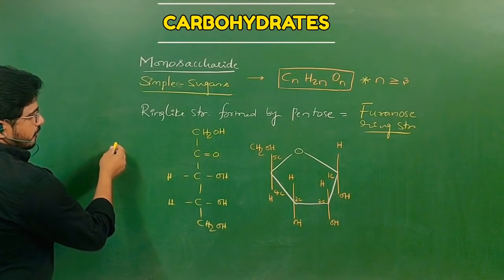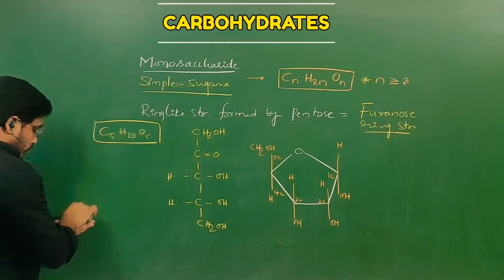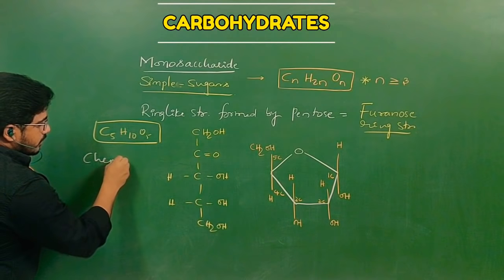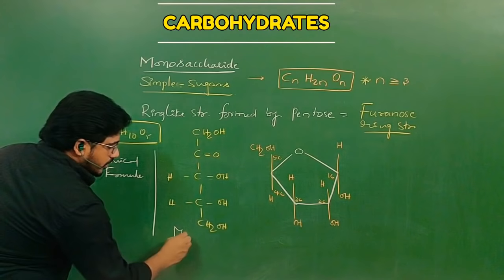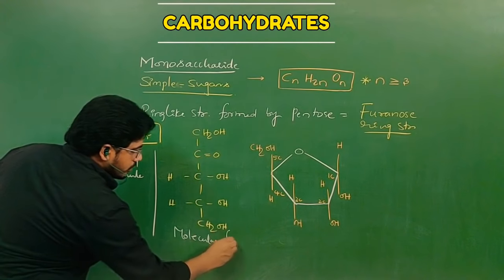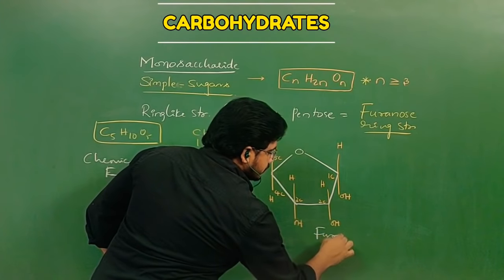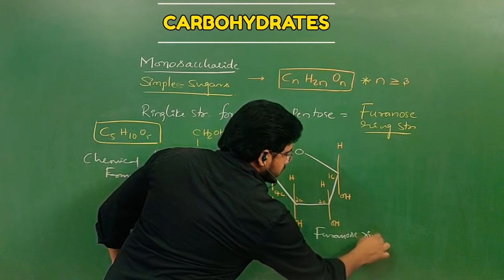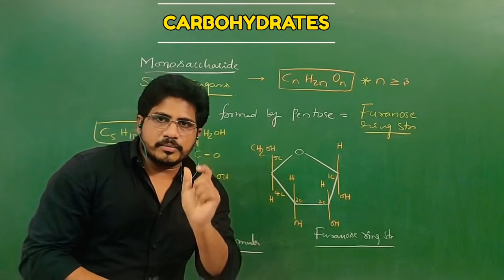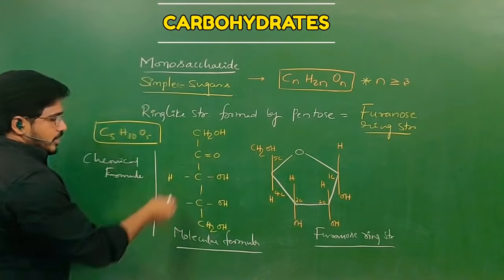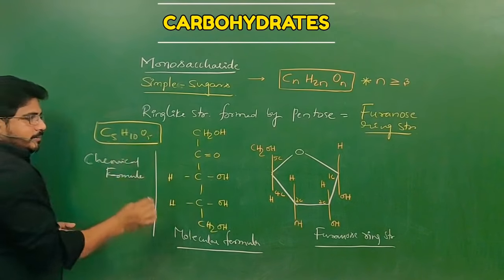Even in the ring structure, we have a chemical formula here. What is the chemical formula of pentose? C5H10O5, right? This is what is called the chemical formula, or molecular formula, and this is what is called the Furanose ring structure. So whatever their forms, their chemical formula should be compatible, right? So the number of carbons here is 5, hydrogens are 10, oxygens are 5. Okay, clear.